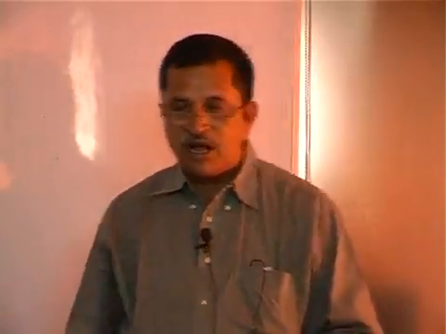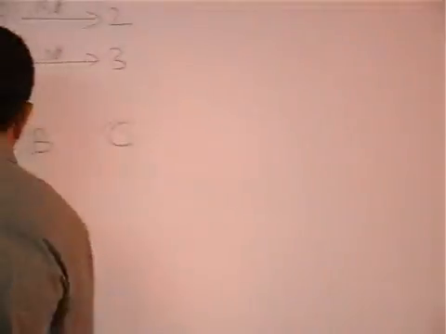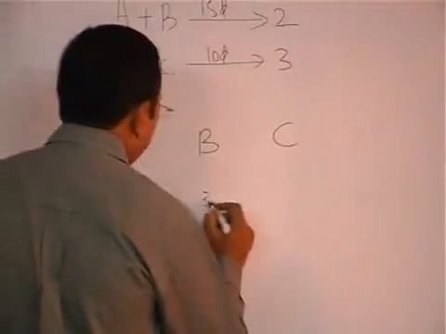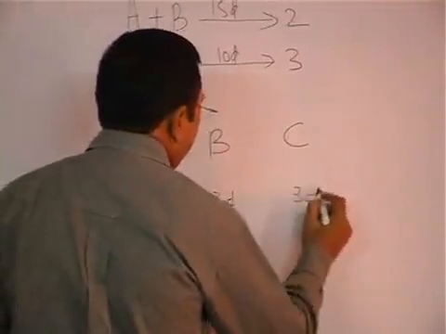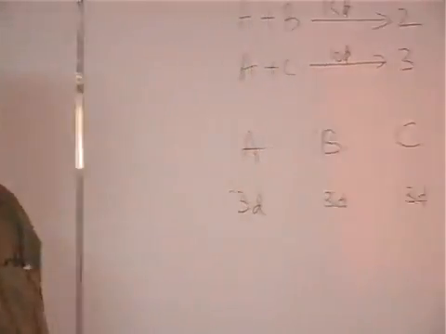What is given in the beginning? All of them started the work together, and after 3 days, he said. So all the 3 days, all of them worked, is it not? So A worked for 3 days, B worked for 3 days, and C also worked for 3 days. After 3 days, B left.